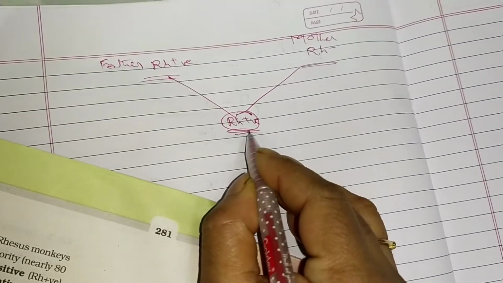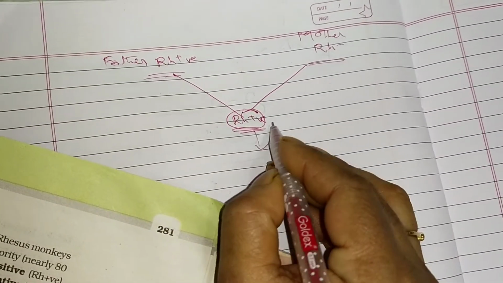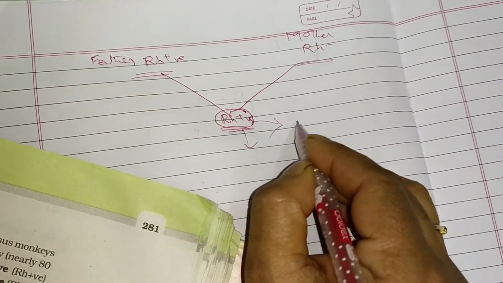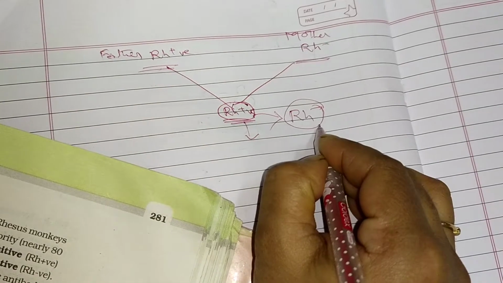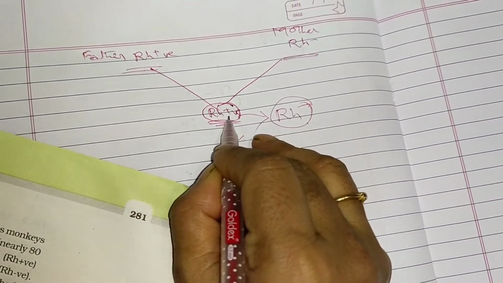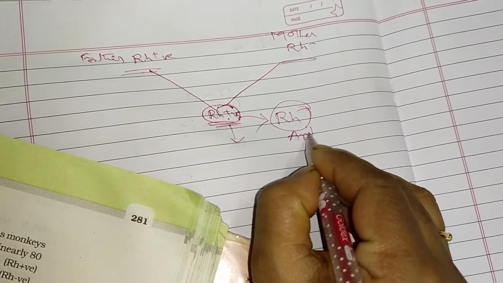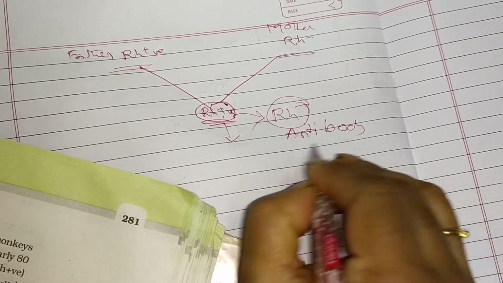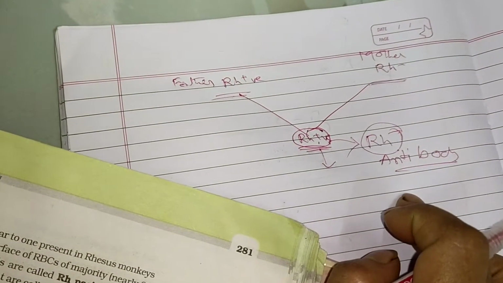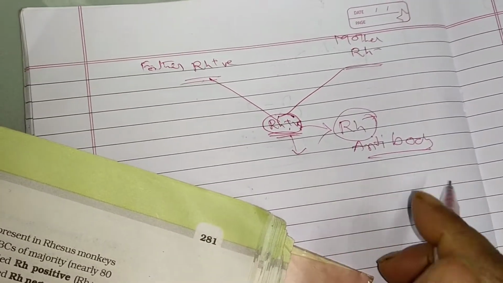So at the time of childbirth, when this Rh positive blood comes in contact with the mother's Rh negative blood, there Rh antigen is not already present. So due to the presence of this Rh antigen, which one are they producing? Antibody of Rh. So Rh antibodies they are producing there.